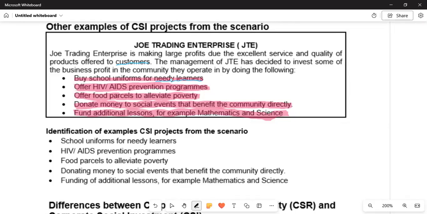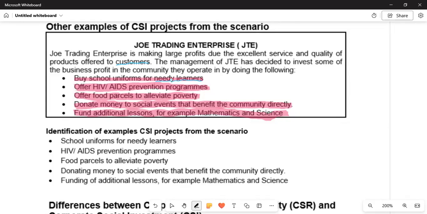They also offer food parcels to alleviate poverty. So they try by all means to help those people who are struggling with hunger, so that they at least get some food parcels. They donate money to social events, whereby we are talking about social events that are going to benefit the community directly. Social events, we talk about networking events, seminars, workshops where people are going to meet, celebrations and stuff like that. So they donate money to have social events.